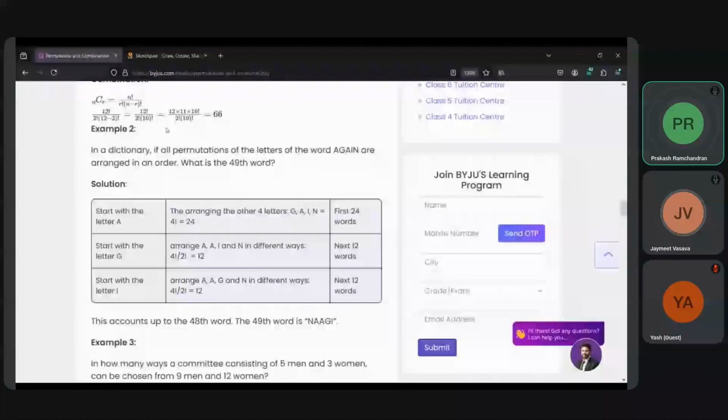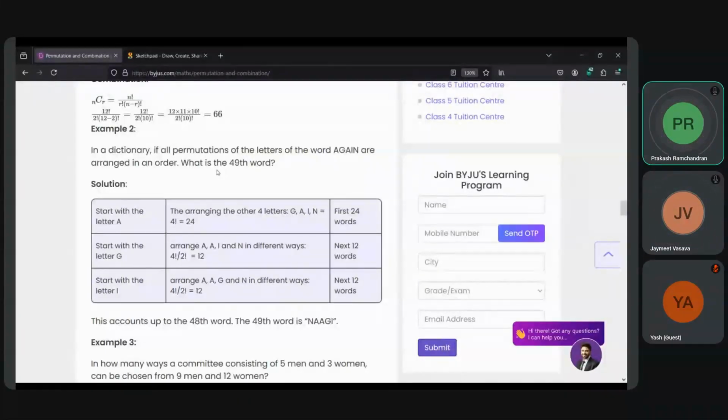He's talking about the 49th word. So there are words, right? And the total number of words according to him is 60, because that is what he is taking. Otherwise he wouldn't be doing 24, 12, 12, and then another 12. So when he brings in N, all words starting with N will be ending. All words starting with A, there are two A's, therefore it is 24.